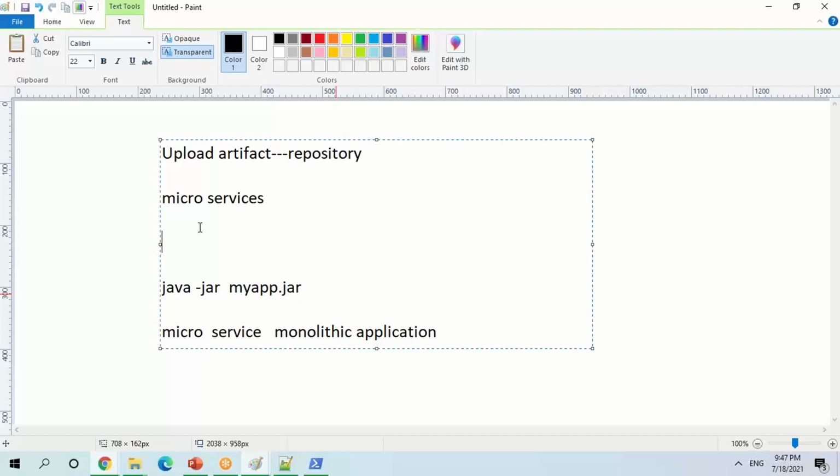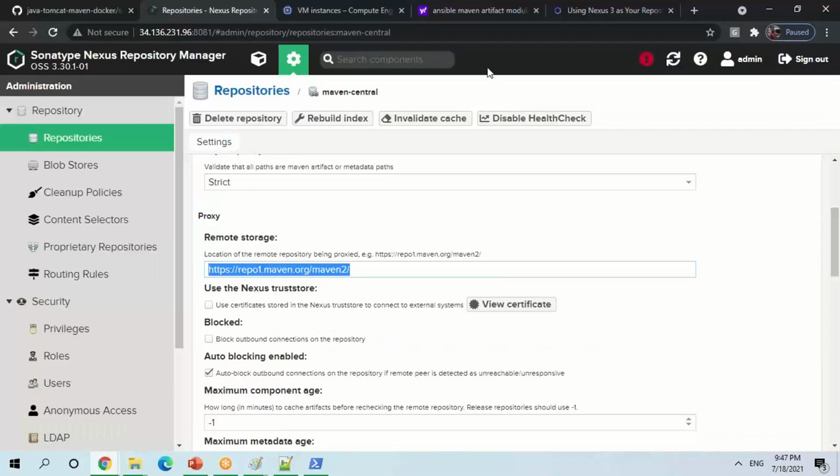However many microservices you have, you can store them in your repository management system and you can download and deploy them in any case. This is about a Maven based application. Everybody clear about this? The setup is very straightforward.